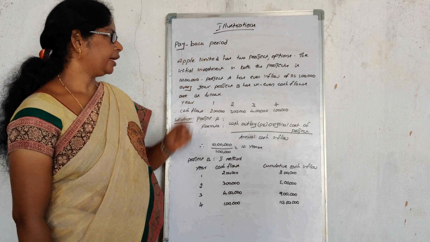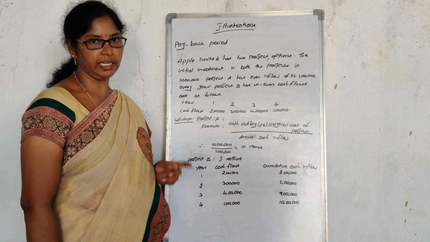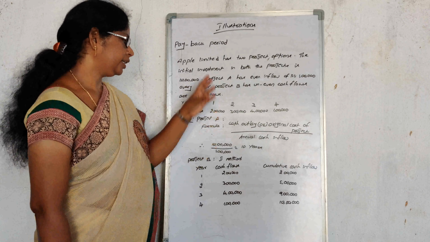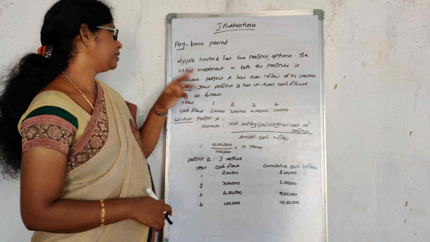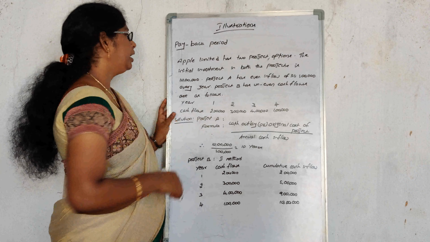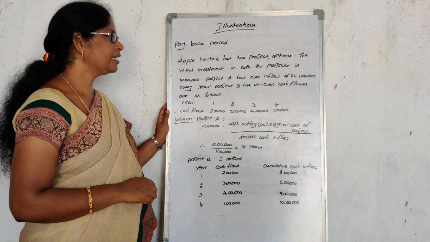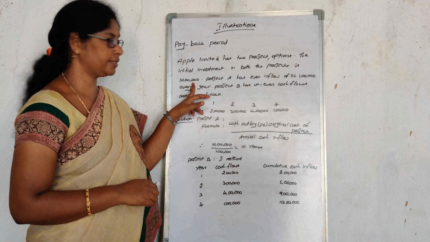In the payback period method, two options are there: when the cash inflows are uneven, and when the cash inflows are even. So in these two methods we will calculate. Let us go to the problem. Apple Limited has two project options. The initial investment in both projects is 10 lakhs rupees.